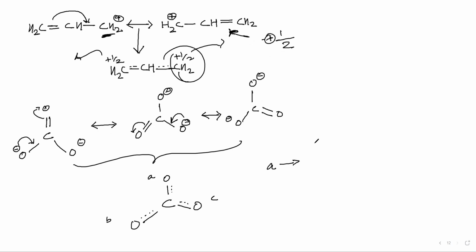Similarly, how many resonating structures are there? 3. Okay. And I want to see in how many resonating structures the positive charge is on A carbon. Tell me, in how many resonating structures the positive charge is on A carbon? Sorry, A oxygen. I'm really sorry, A oxygen.